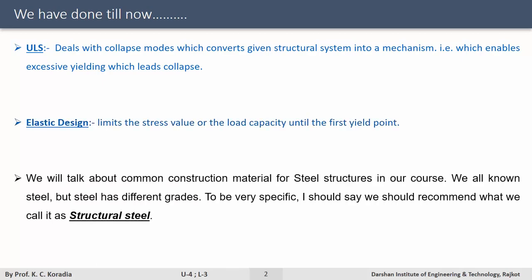Let us see the common construction material for steel structure in our course. We all know the steel, but steel has different grades. To be very specific, I should say we should recommend what we call a structural steel. The specification, the chemical composition, and the structural characteristics of this kind of steel are available in standard literature. So we are talking about a special quality or grade of steel which we call structural steel.